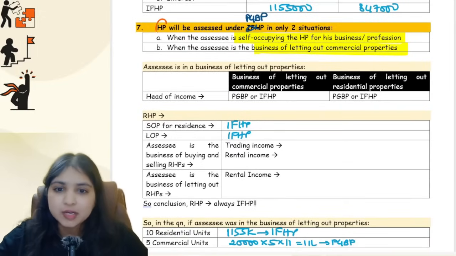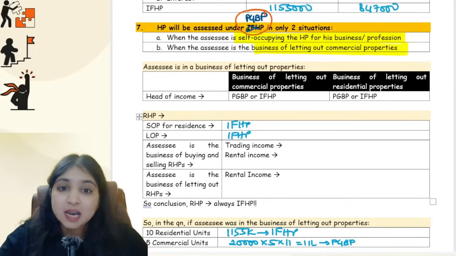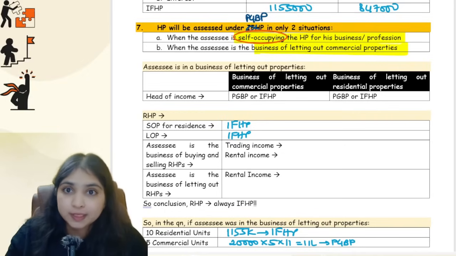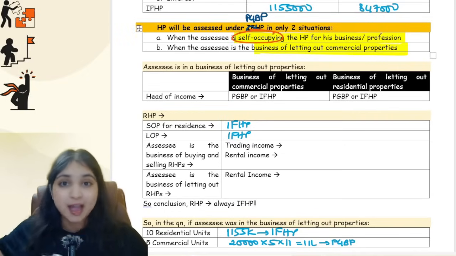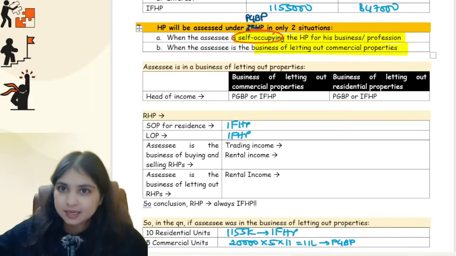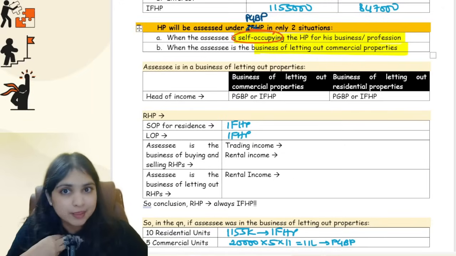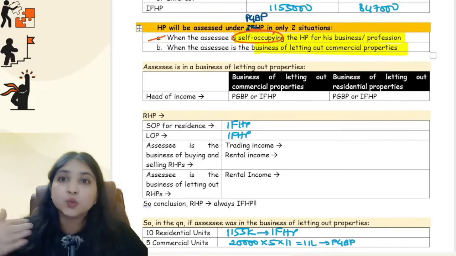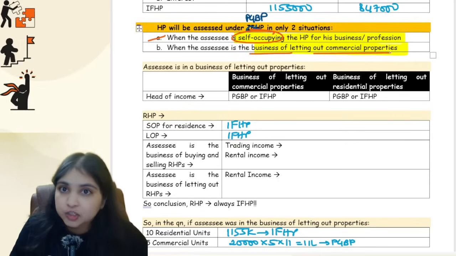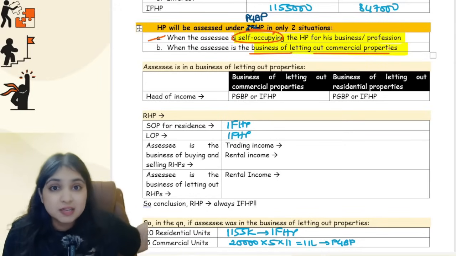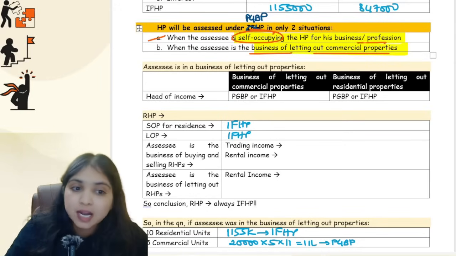If my assessee is having a house property, that house property will be assessed under the PGBP head only in two situations. Situation number one, when the assessee is self-occupying the property for his business or profession, which means I have a house and I am doing my own business or profession in that house. In that case, the house will be assessed under PGBP. Situation number two, if my business itself is letting out commercial properties, which means my business is to buy properties, give them on rent, buy properties, give them on rent, and mind you, what kind of properties? Commercial properties.